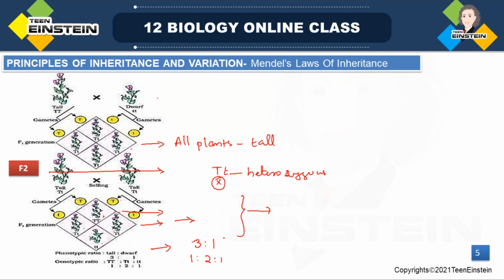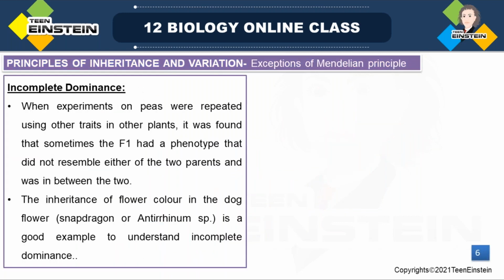So that's the importance of Punnett square. So based on all these experiments, Mendel proposed law of dominance and law of segregation, right? We told that based on all these F1 and F2 in all 7 contrasting characters, he proposed law of dominance and law of segregation. These two laws he proposed based on his 7 contrasting character experiments. Okay.